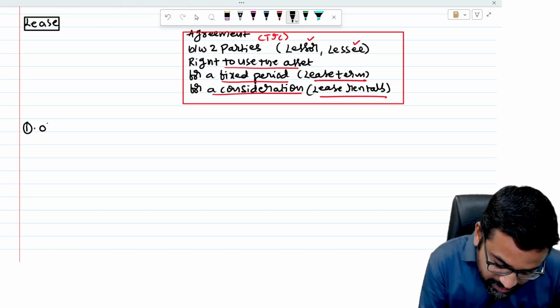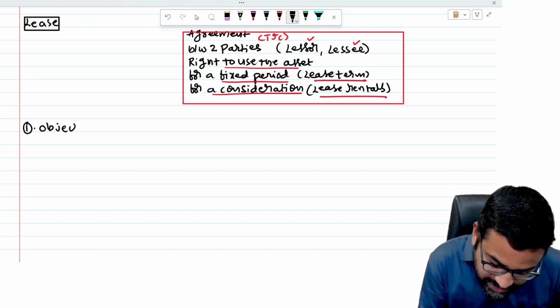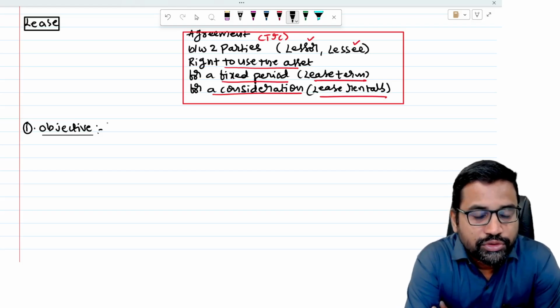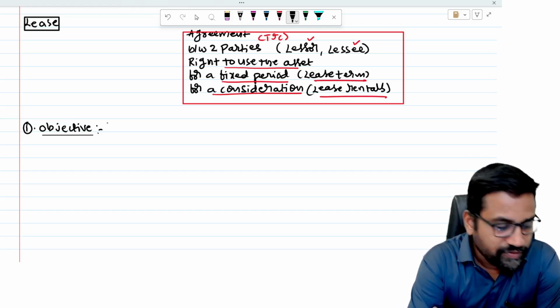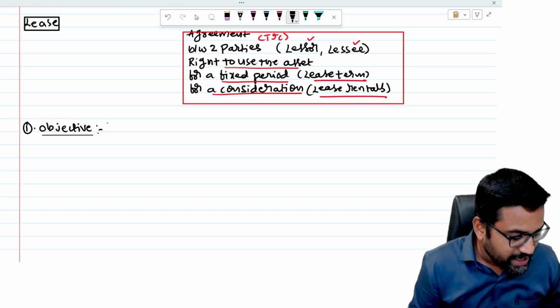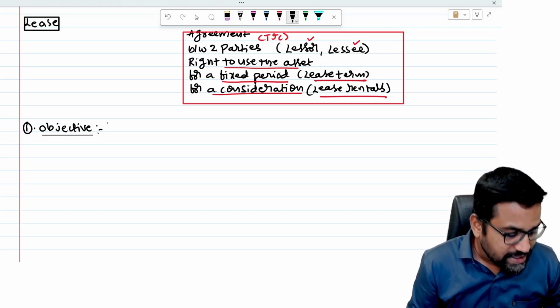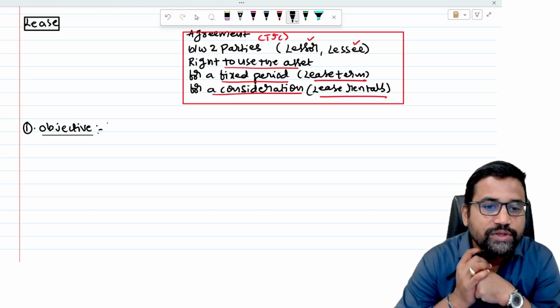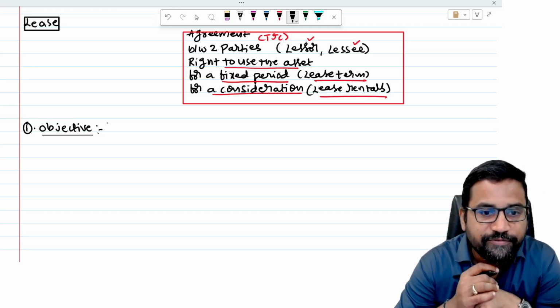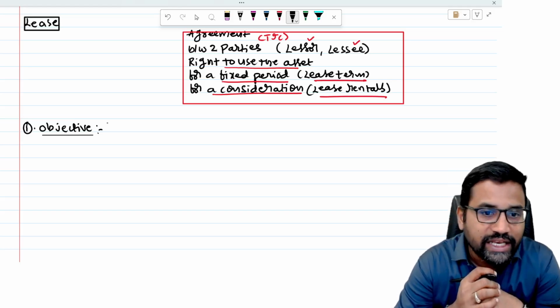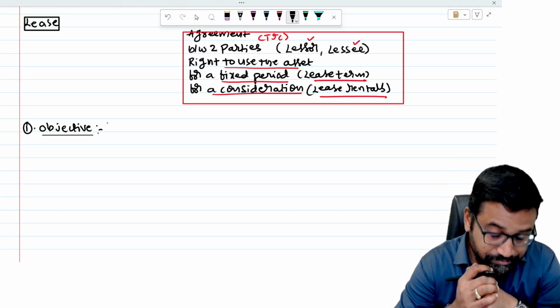Sir, why have they come up with a separate standard for this? See, the basic object of this standard is to provide accounting treatment of leases in the books of lessor as well as lessee. So lessor books as well as lessee books, what are the accounting principles they follow whenever they have taken any asset on lease basis?